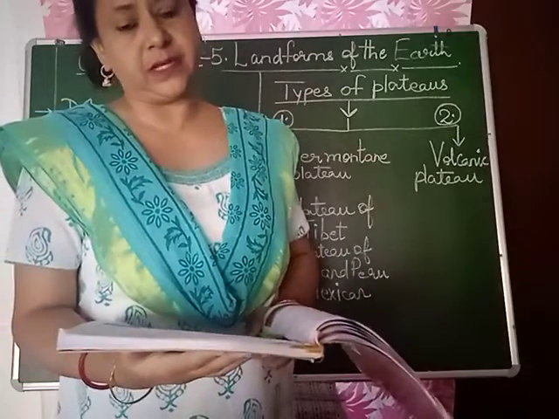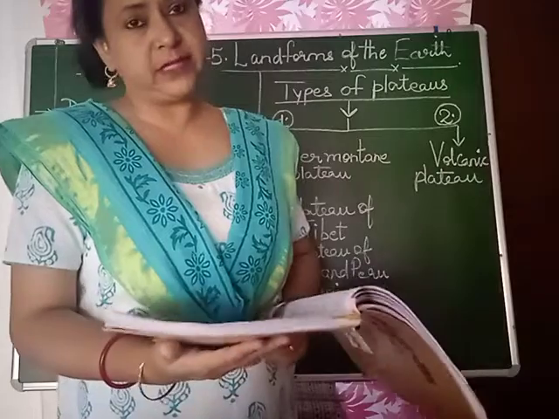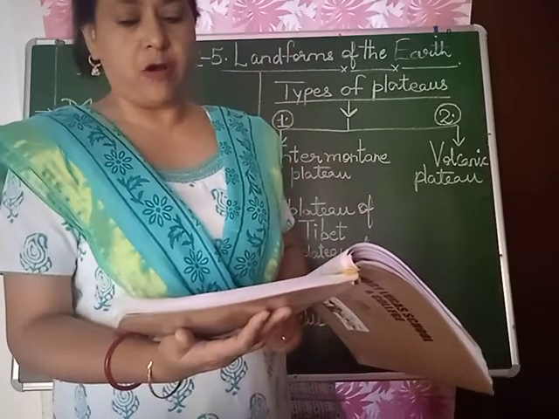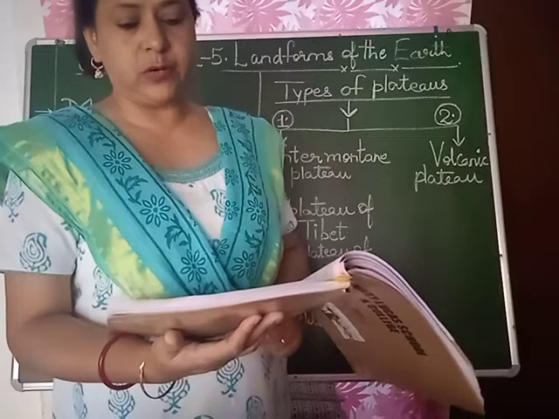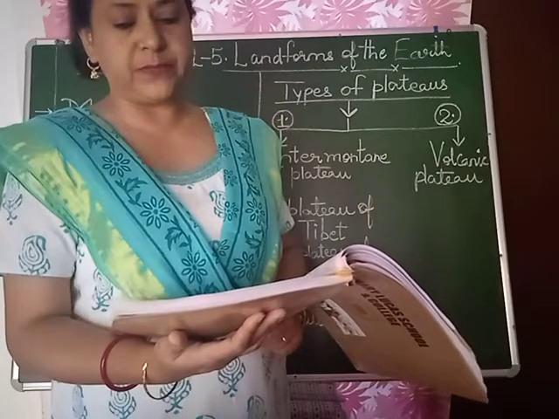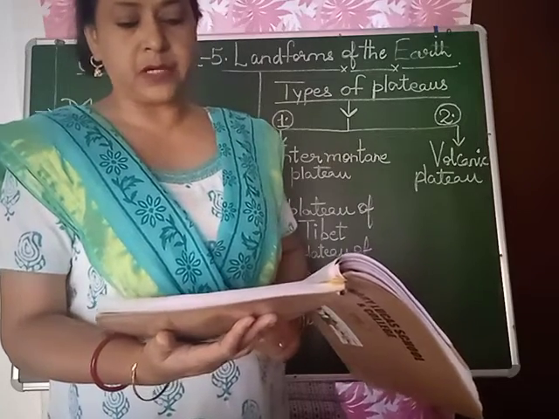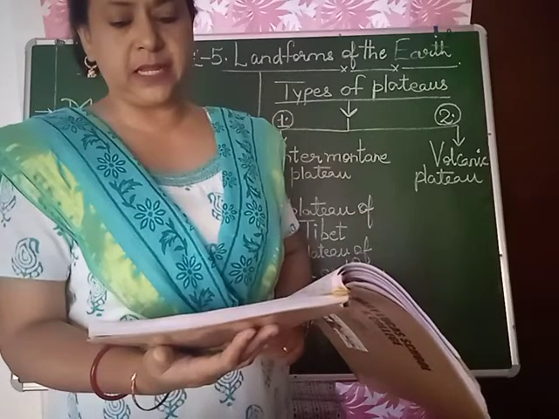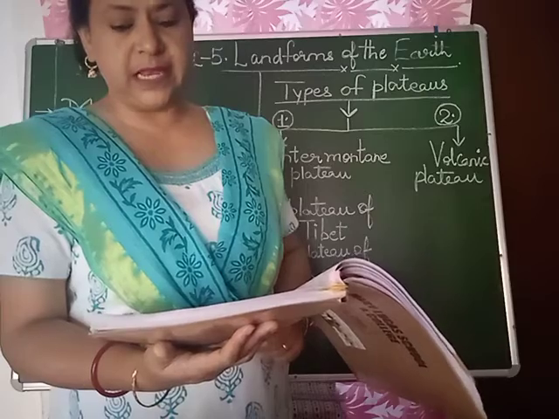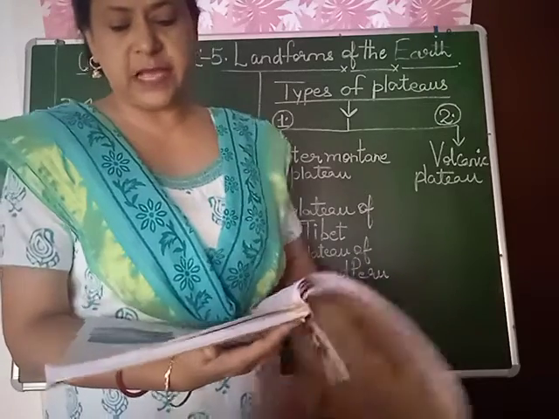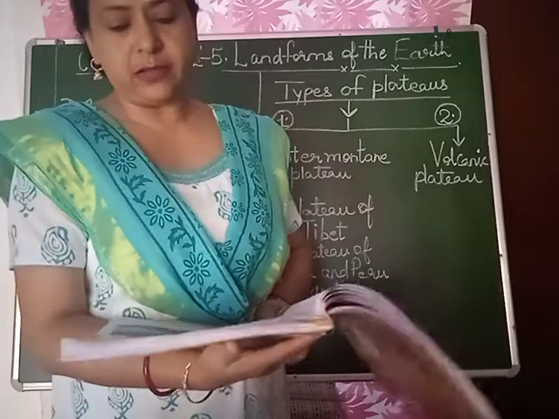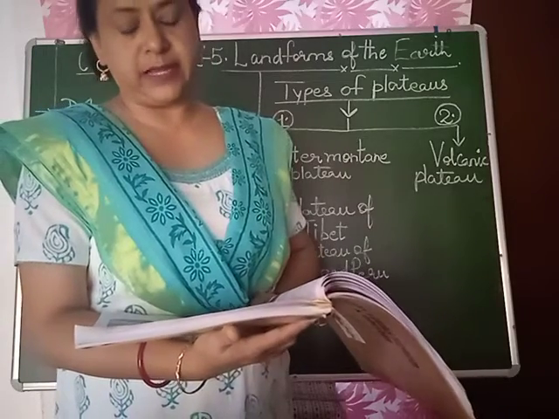Children, our next topic is plains. Well, let's see what the definition of plains is. Plains are extensive flat areas of low altitude. They have a local relief of less than 150 meters above sea level. An important characteristic of plains is that they have a completely level or nearly level surface. Some plains have generally rolling topography and the slopes are gradual.